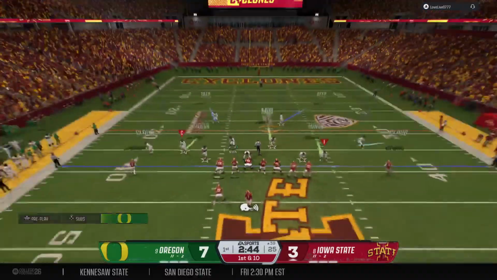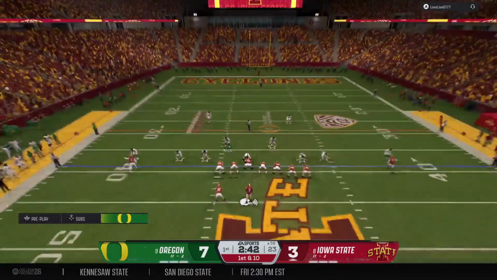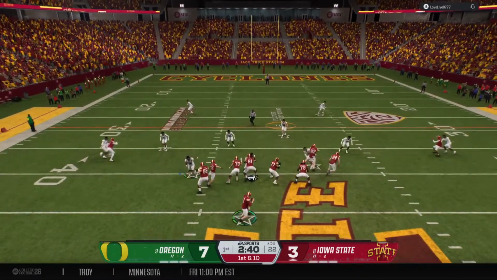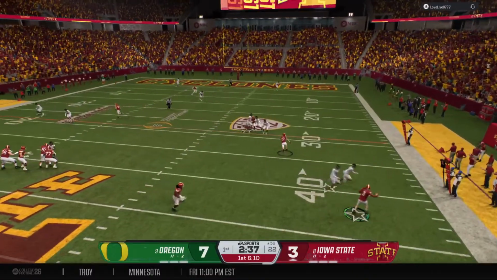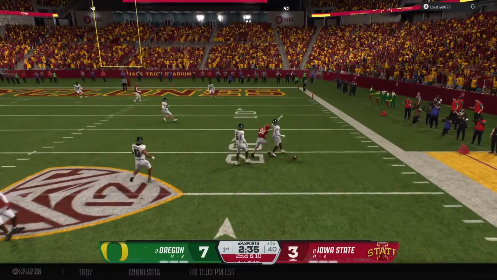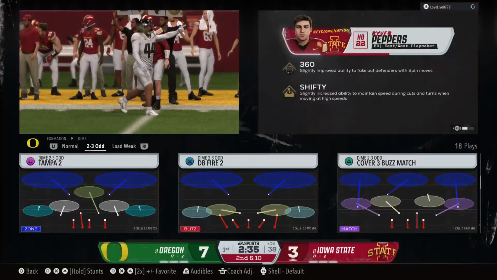The Cyclones with first and 10 here. And he'll set up to throw. On the move now. On the run, he'll let it go. That one falls incomplete. Good defensive play.